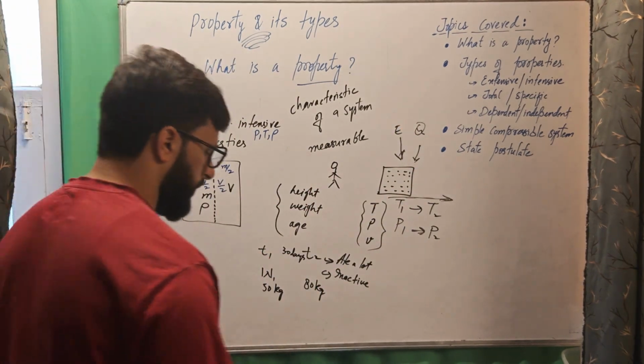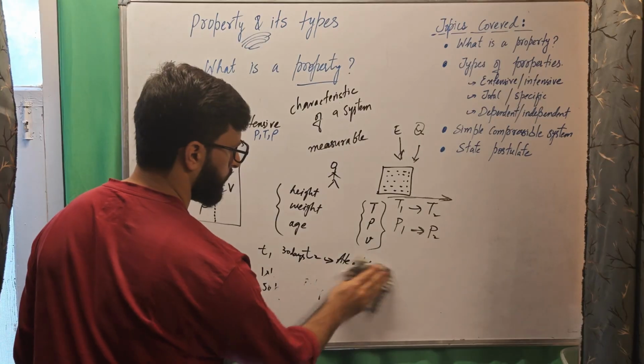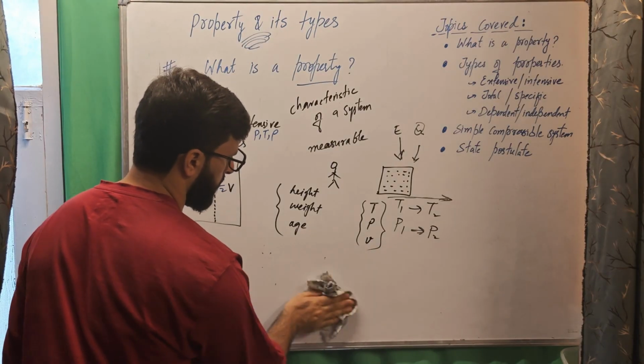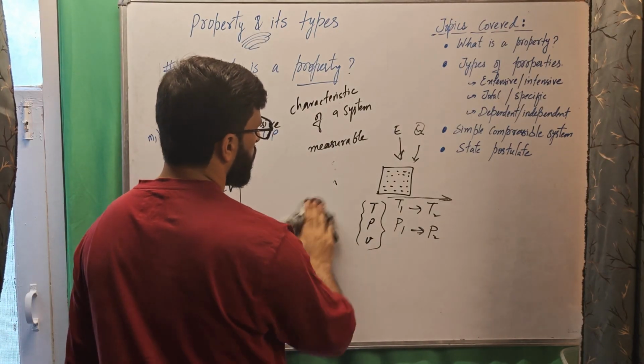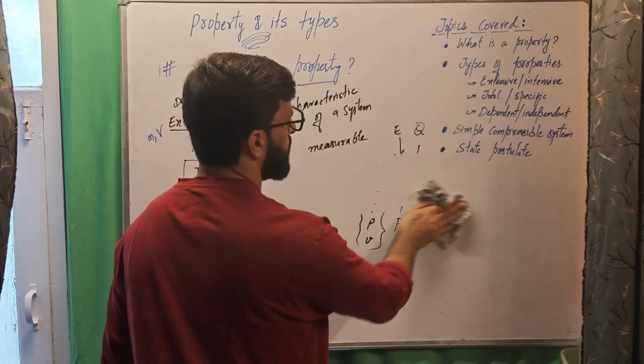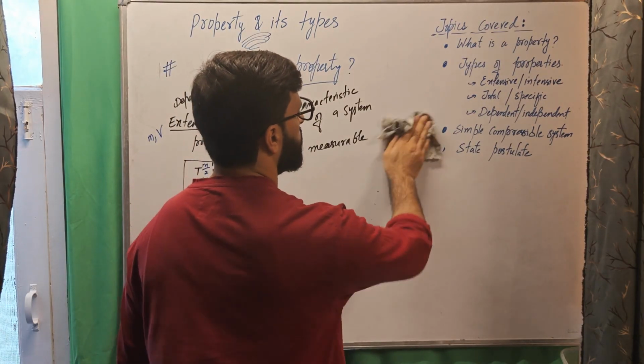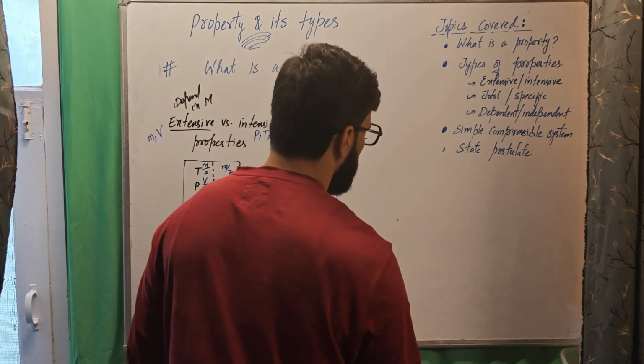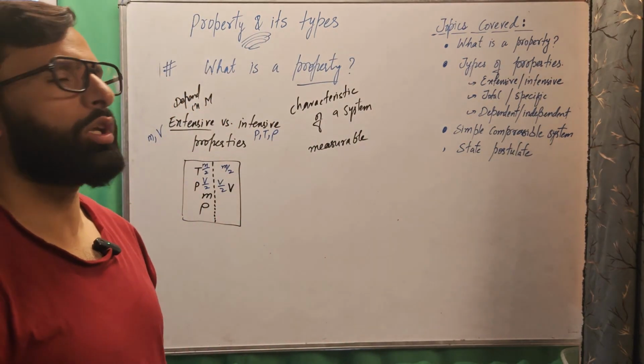Now, what is a total property, and what is a specific property? Total energy of a system, total volume of a system, total mass of a system, these are called total properties.